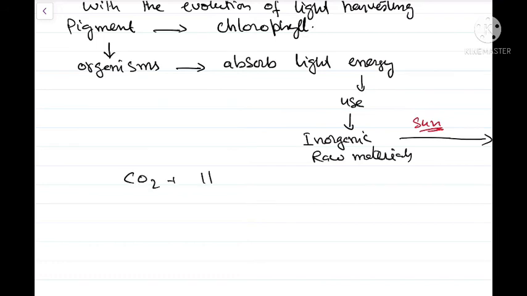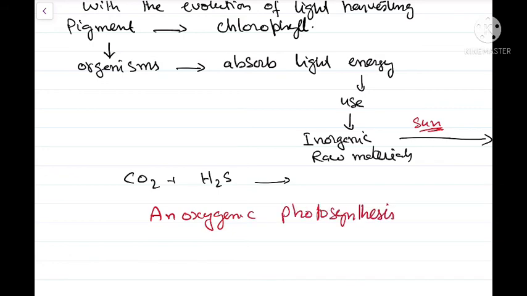They used other sources of hydrogen, like hydrogen sulfide, as a result of which, though they could form their own organic molecules like glucose, that did not result in the release of oxygen. And we know that oxygen in photosynthesis comes from water. So such type of photosynthesis is called anoxygenic photosynthesis.